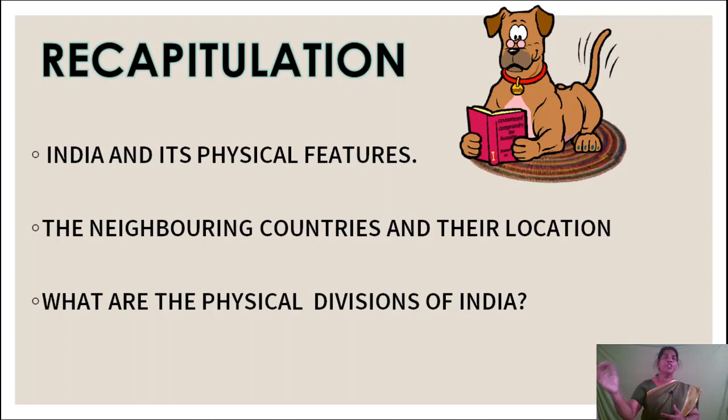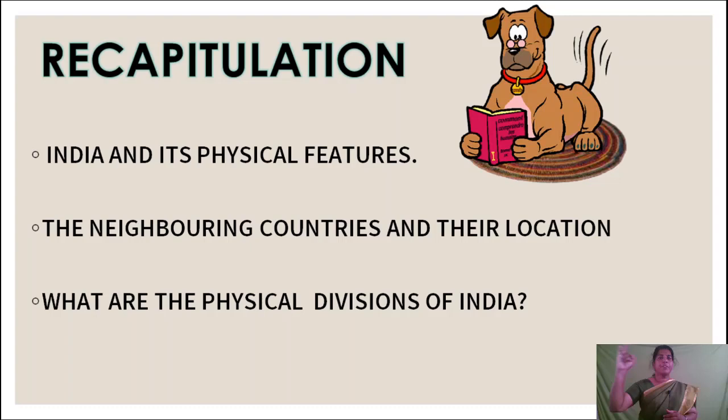Next, we discussed about the neighboring countries of India. There are 9 neighboring countries. They are Pakistan, Afghanistan, Nepal, China, Bhutan, Myanmar, Bangladesh, Sri Lanka and Maldives.